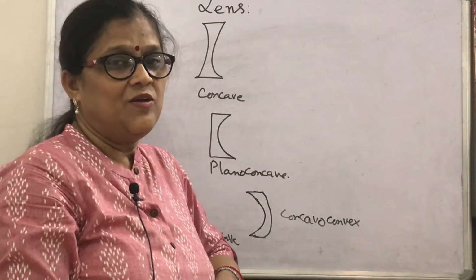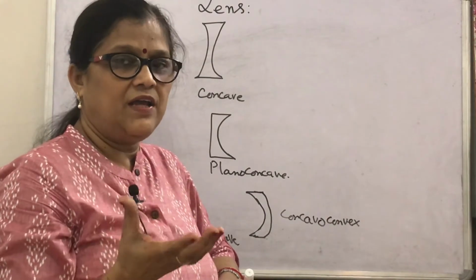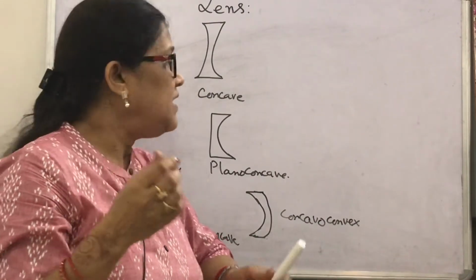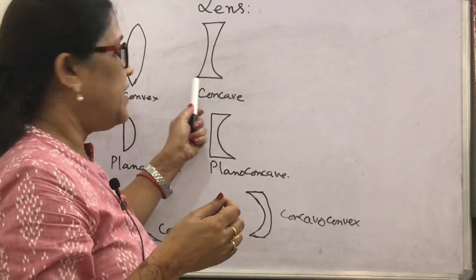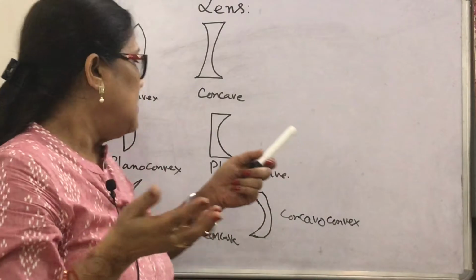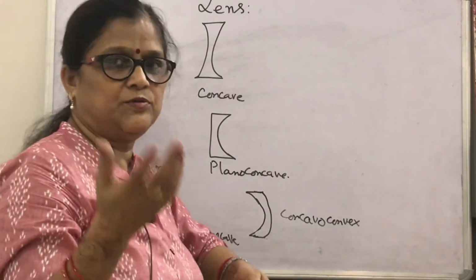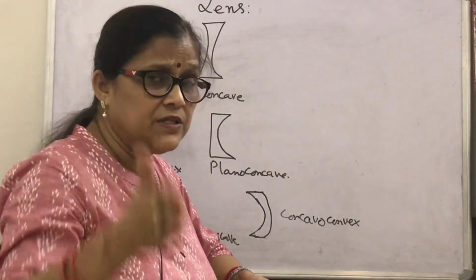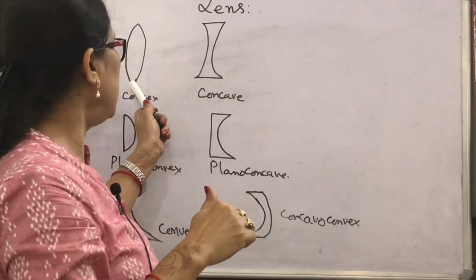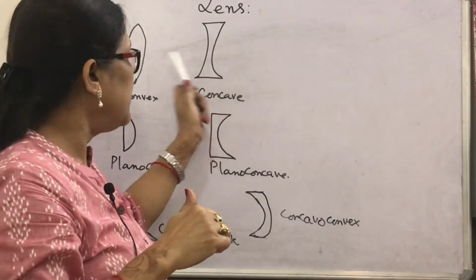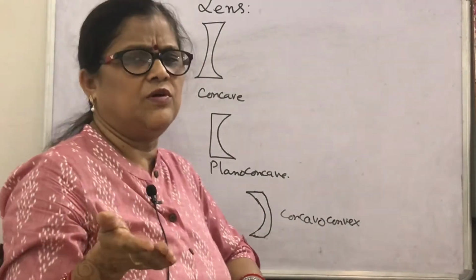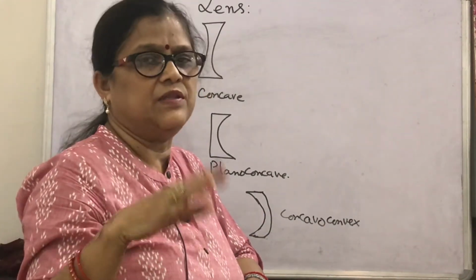Now we will see focal lengths or foci and radii of curvature of lenses. As we have seen, mainly two lenses, convex and concave, are what we use in labs and study. There are various other types of lenses in which the two surfaces are not similar. Here both are convex, both are concave. Normally we deal with these two, but in the rest of the lenses, one is convex, the other is plane, or one is concave, the other is convex.